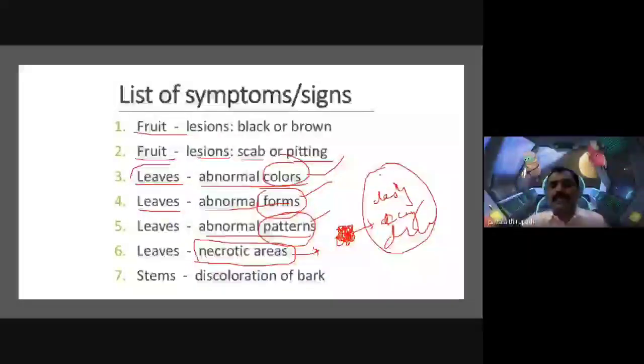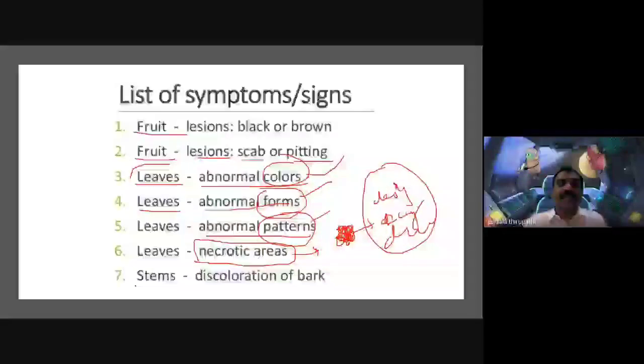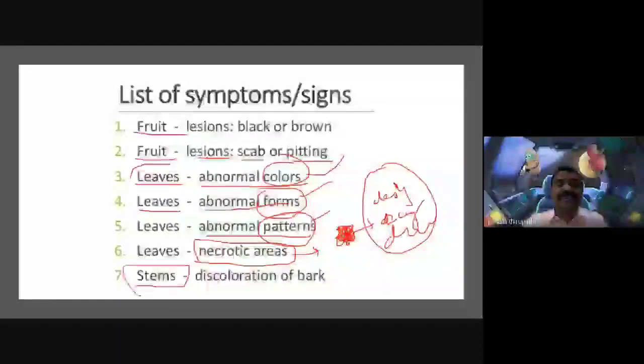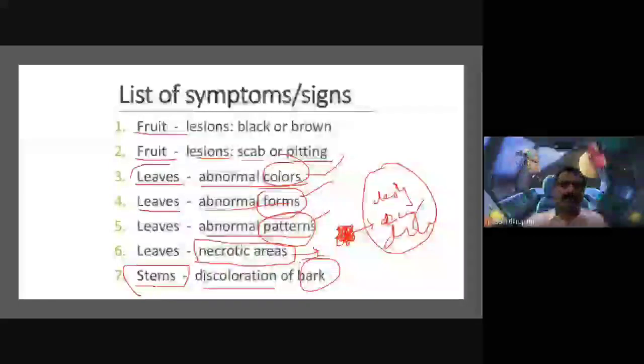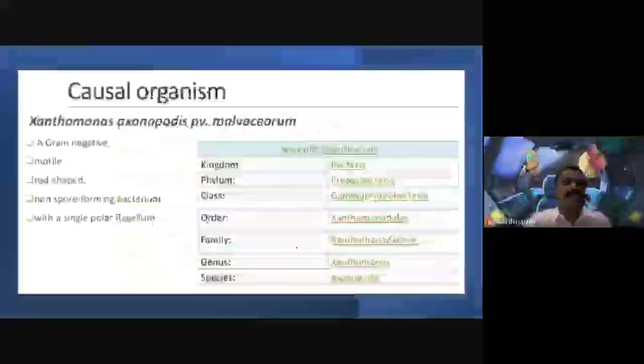This type of area we can call necrotic areas. And at the same time, the stem shows discoloration of the bark. The outer surface of the stem changes color, from brown to blackish.